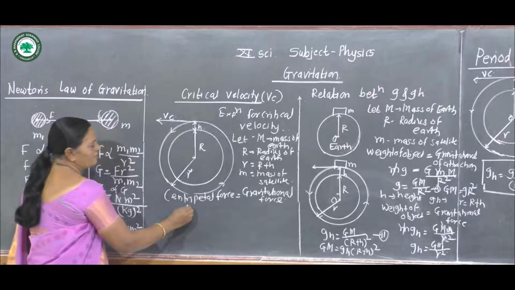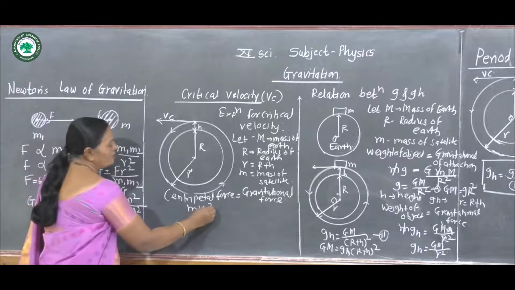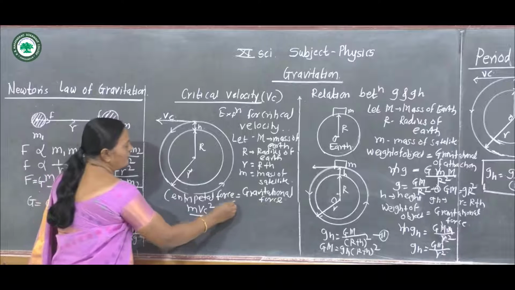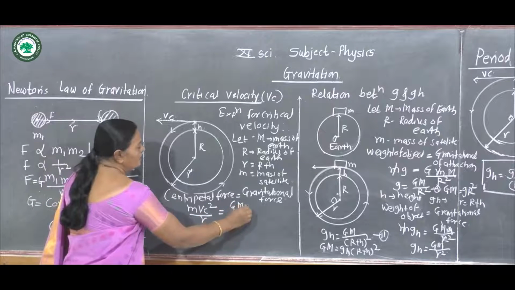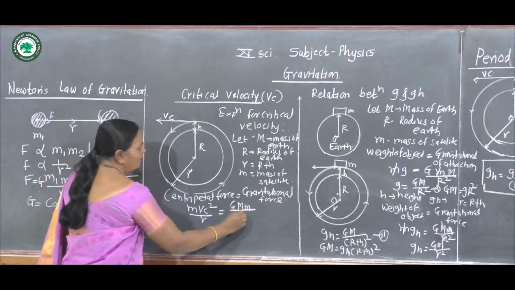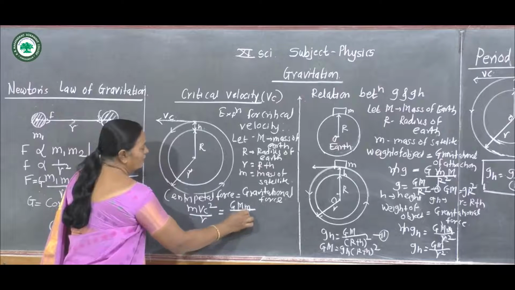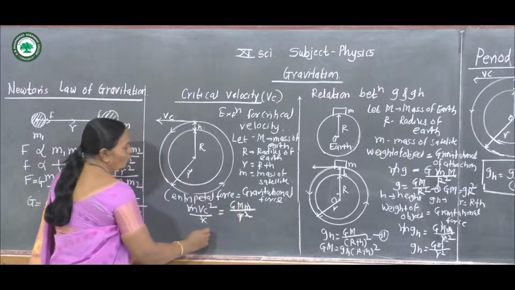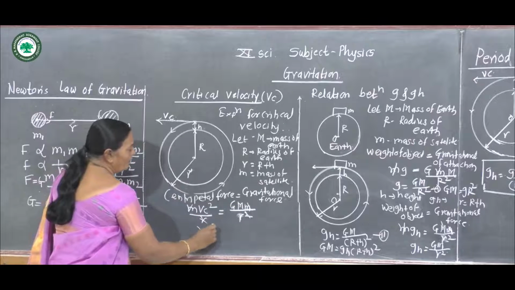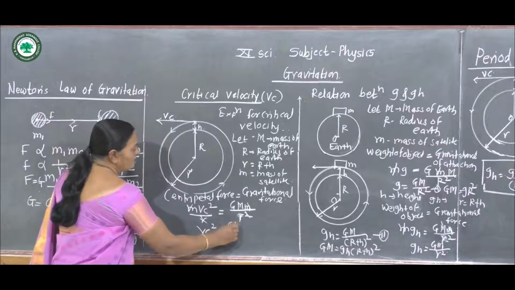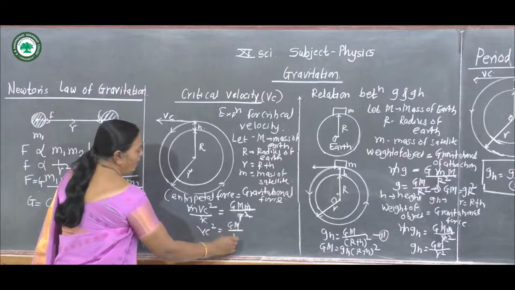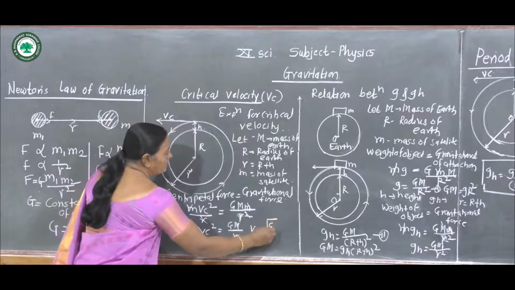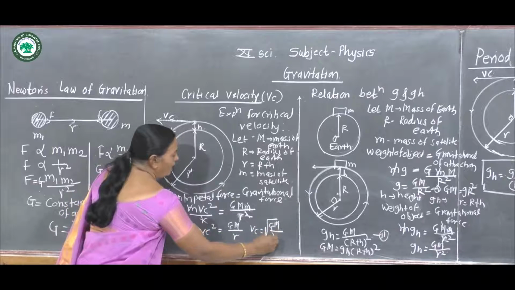Centripetal force is given by m Vc square divided by r, and gravitational force is G M m divided by r square. Then r and m get cancelled, we get Vc square is equal to GM divided by r, and Vc is equal to under root GM divided by r.